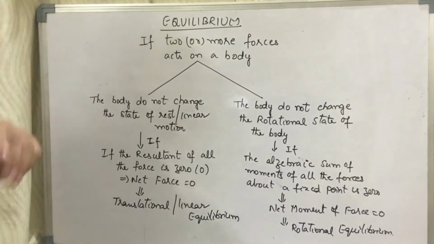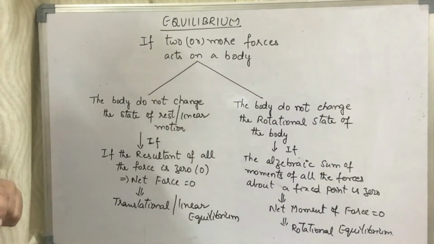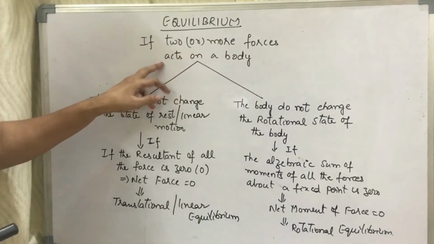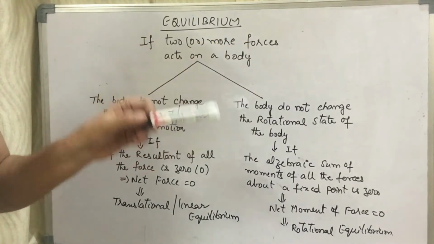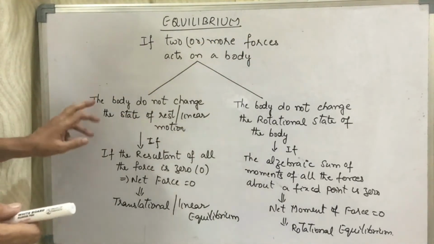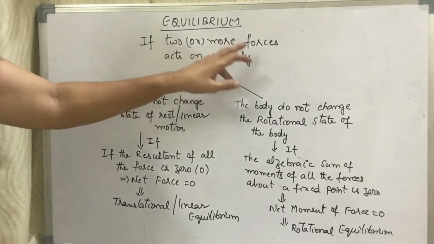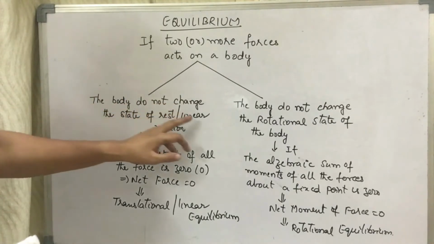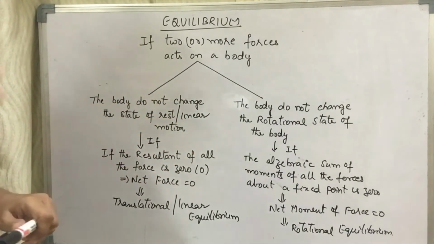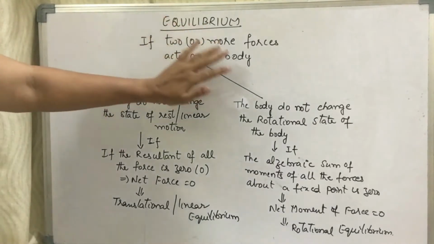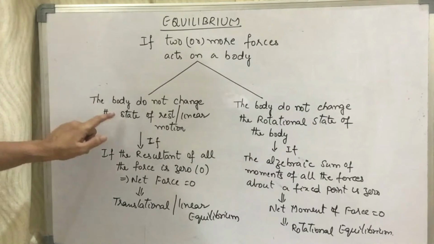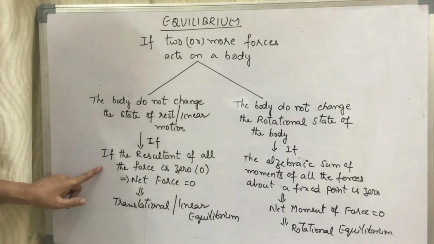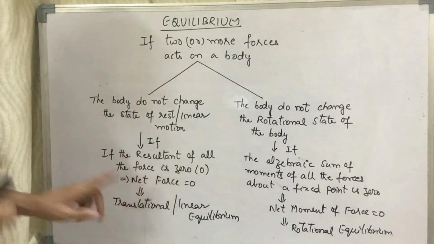Now we shall go to the next topic. If two or more forces are acting on a particular body, the body may not change its state of rest or linear motion. In spite of two or more forces acting on a body, when does the body not change its state of rest or motion? If the resultant of all the forces is 0.